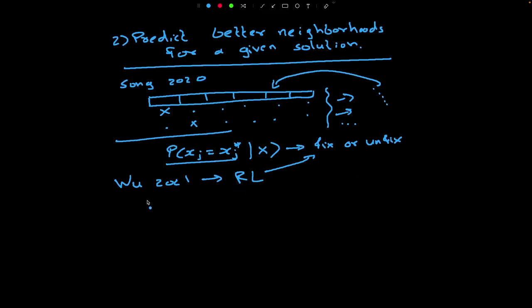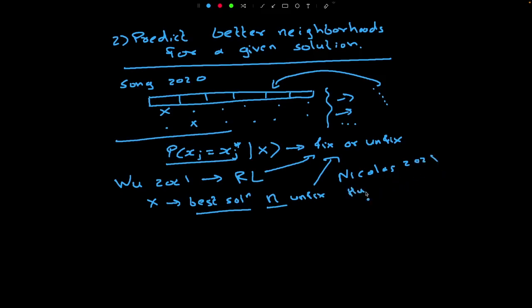The other approach is that, let's say we are given this solution X, and then we explicitly try to find the best solution that is eta unfixings away. Now eta can be some parameter, which is very similar to what we saw in local branching constraints. Once we have this best solution, we can use it as a target to learn what variables to fix or unfix. This approach was taken by Nicholas and others in 2021 and by Huang and others in 2023.